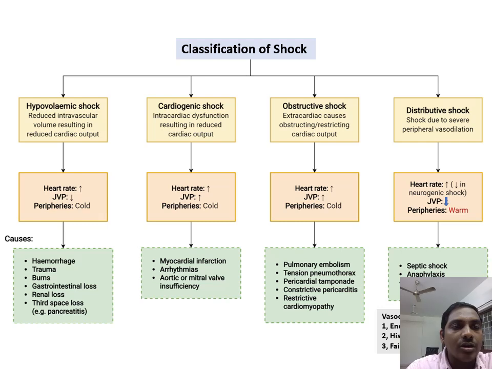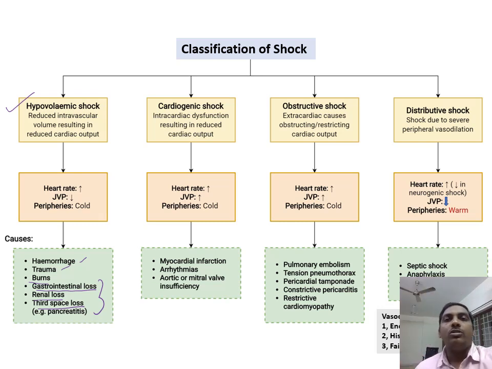So to start with, hypovolemic shock. Hypovolemic shock is reduced intravascular volume leading on to decreased cardiac output. Okay. So the common causes, one is hemorrhage and trauma. The others are burns, gastrointestinal loss, renal loss and third space loss. So these are classical hypovolemic shock due to decreased intravascular volume. And what is the most important component of the intravascular area? One is blood. So when there is hemorrhage, it is called hemorrhagic shock.